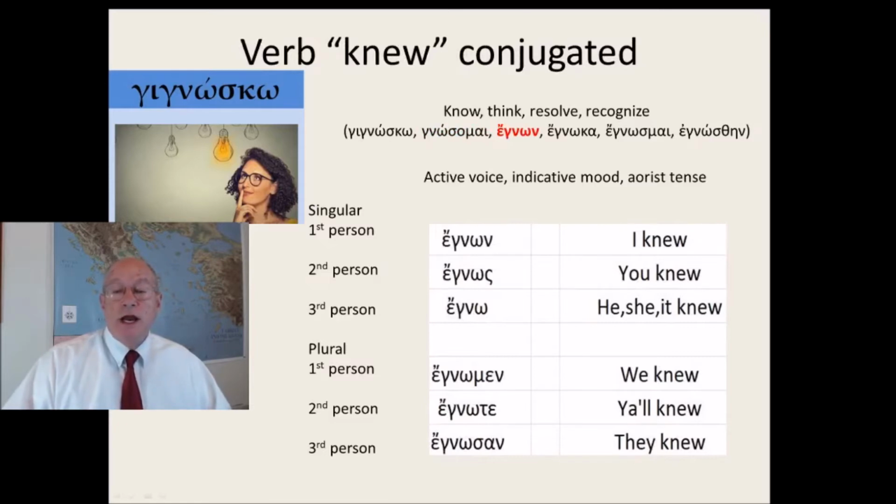And here's the aorist tense. This is active voice indicative mood aorist tense, and the principal part is egnon. Egnon means I knew. Egnon, egnos, egno, egnomen, egnonte, egnoson.